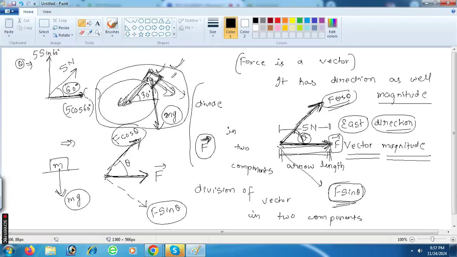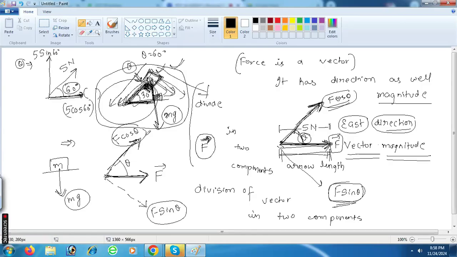Okay, this mg will be divided into two components. You should understand this. This is your theta angle. Can you see this? This is a triangle, and this is your 30 degree and this is your 90 degree. What is this upper theta? It's 60 degree. Can you see this? It's 60 degree.